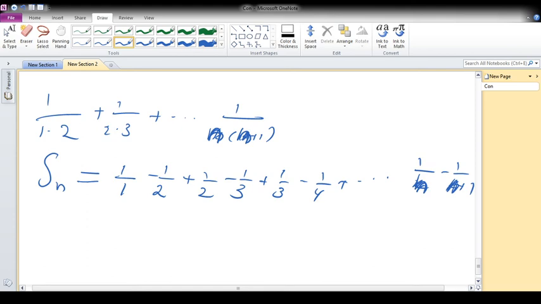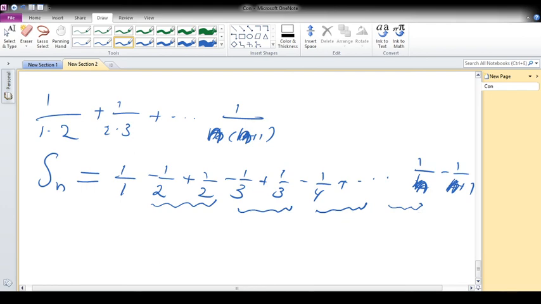Telescopic series means in the partial sum we can eliminate terms. That's why here minus half and half give 0, minus 1 by 3 and 1 by 3, minus 1 by 4 and 1 by 4, etc., minus 1 by n and 1 by n.